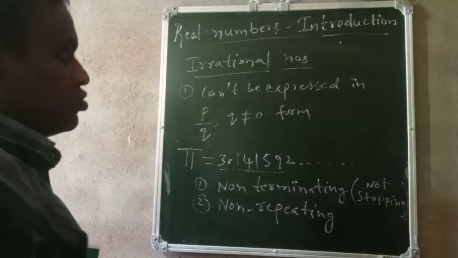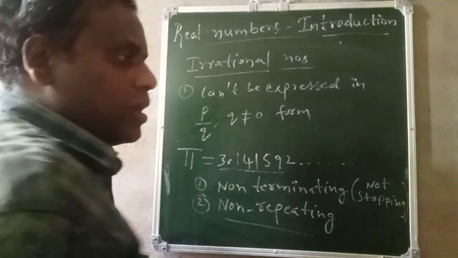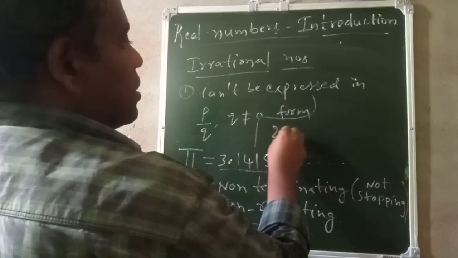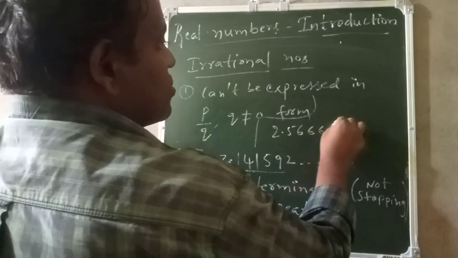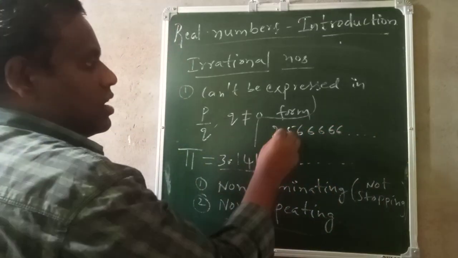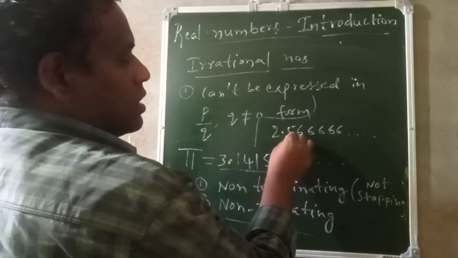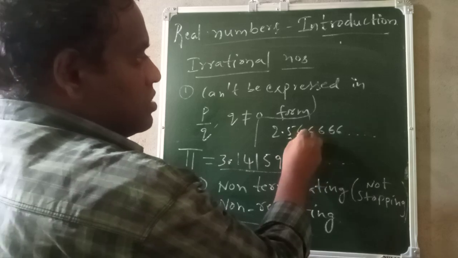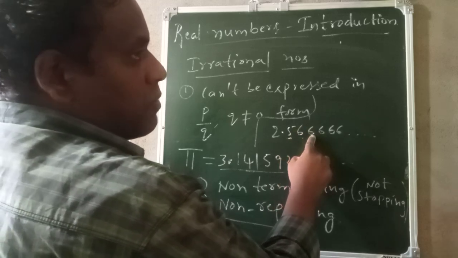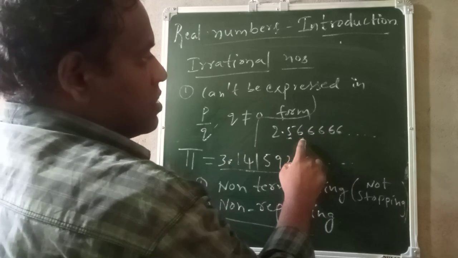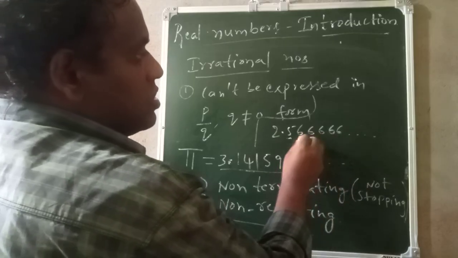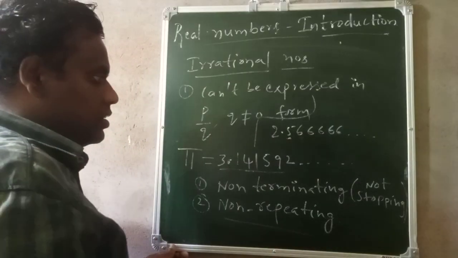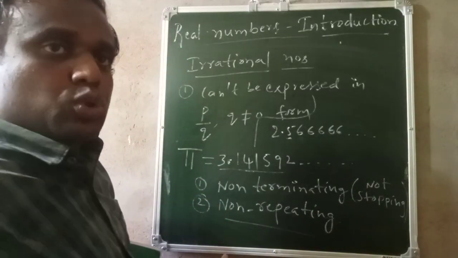Non-repeating. So before understanding non-repeating, first I will give an example for repeating. For example, say one number, 2.5666666. See, after the decimal point, 5 is not repeating but 6 is repeating. The 6 is repeating, 6, next after that also 6, 6, 6, 6. The 6 is repeating, right?